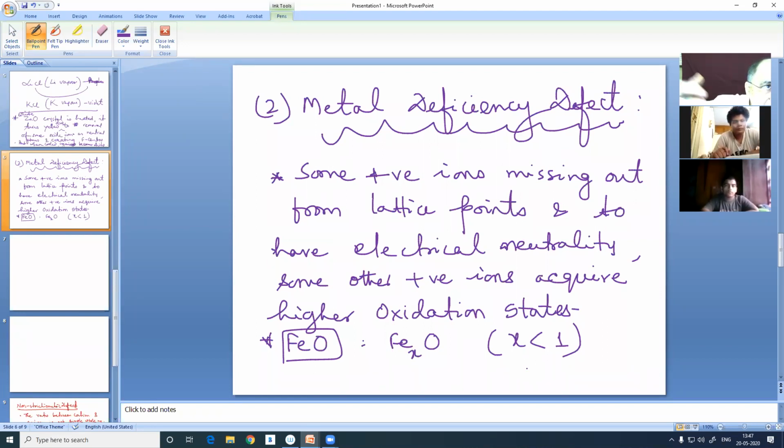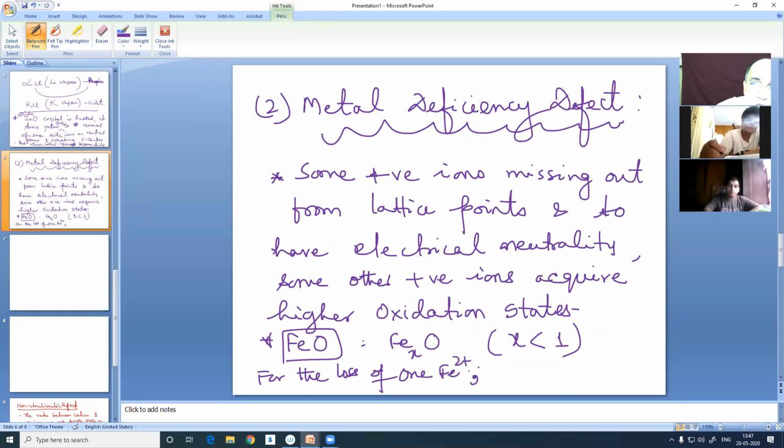In metal excess, it was an indirect happening because the negative ions miss out as neutral atoms. Therefore, metal ions remain in excess. But here, the metal itself is left out. During crystallization, some of the metal ions go out totally with their charges, with their cavities. But in order to equalize the charge, make it electrically neutral, some other cations will acquire a higher oxidation state. For example, in FeO crystal, for the loss of 1 Fe2+